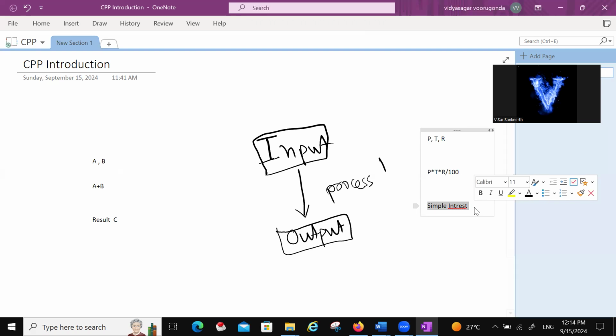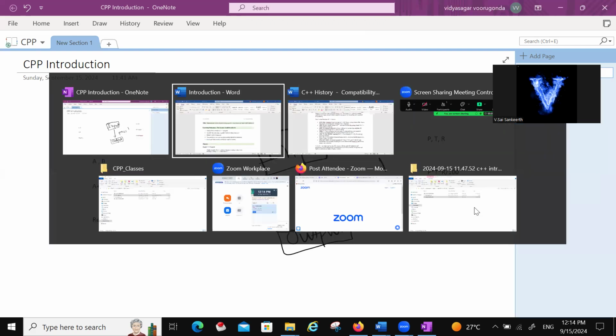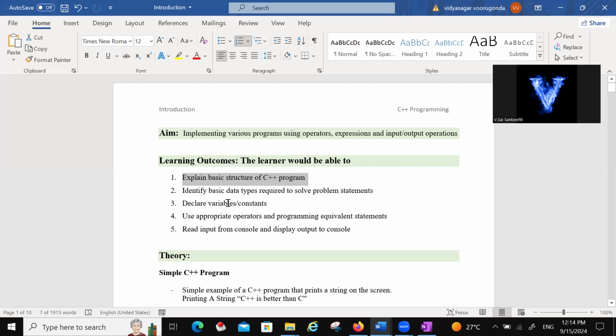So here first we will try to learn the structure of C++, the different types of data types to solve the problem statement, and how to declare the variables. Next, use appropriate operators and programming equivalent statements, read input from the console and display output to the console.